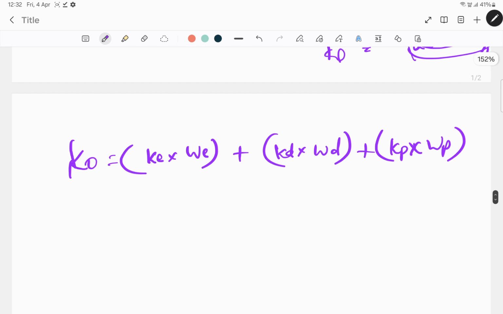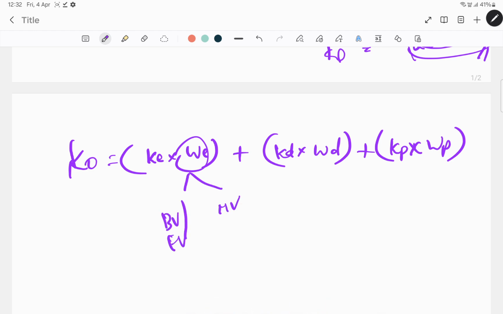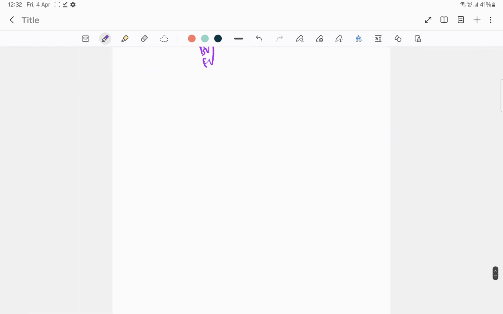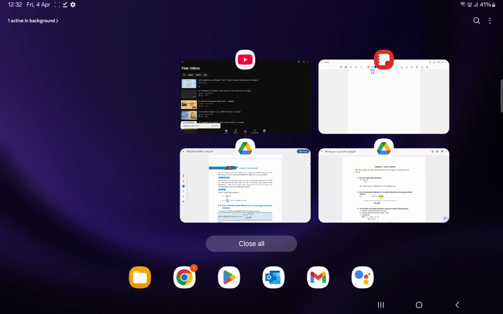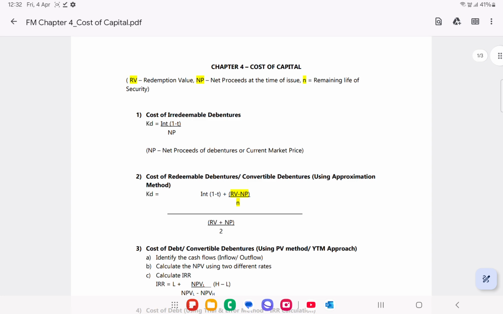So this is how you compute the overall cost of capital. That is, you multiply the respective cost into their respective weight proportion, which can be based on book value or market value, which totally depends. So this is generally an overview of what we are going to see. Now let's look into the formulas, after which we will proceed with the questions.